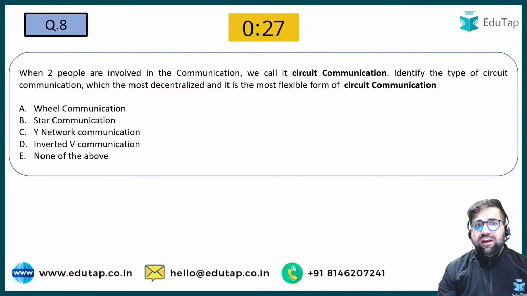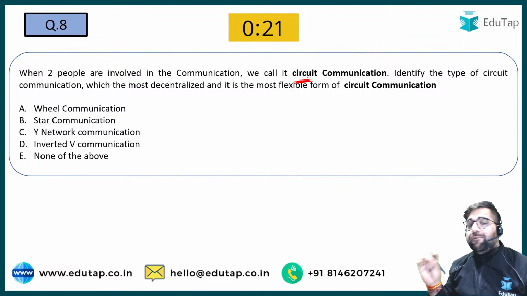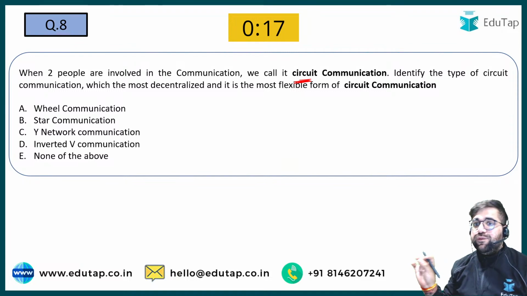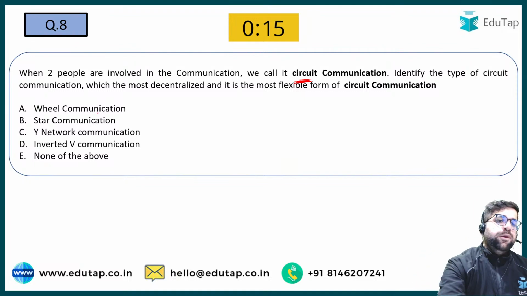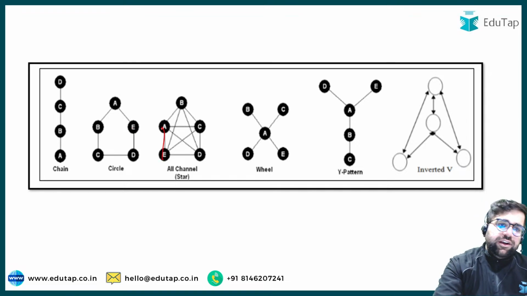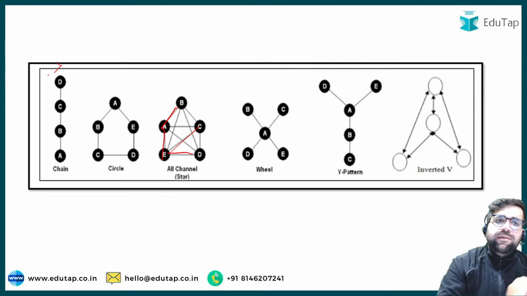When two people are involved in a communication, we call it a circuit. Identify the type of circuit communication which is most decentralized and the most flexible form of circuit. Yes, it will be your star. Star is also known as free form, because under star everybody is connected to everyone. Like E is connected to A, to D, E is also connected to C. But it is not available in your chain.